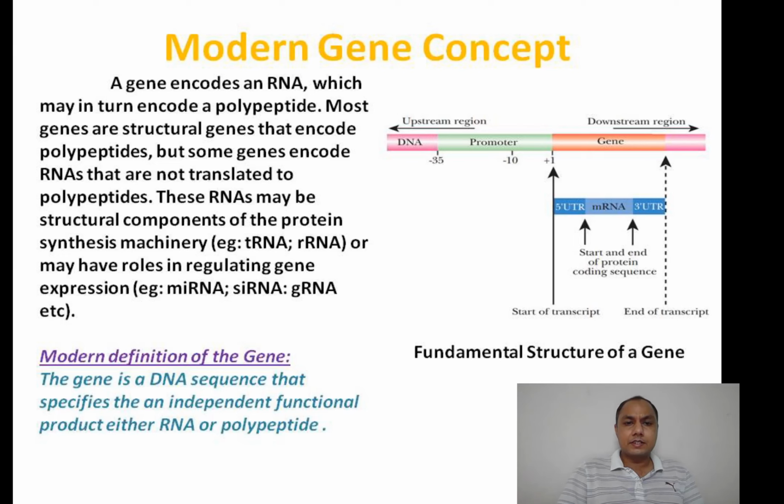That means this is functional, this is functional. Gene is nothing but the DNA sequence which specifies a functional product, whether in terms of RNA, any kind of RNA, or in terms of polypeptide. So that was the overall modern concept of gene we can consider.